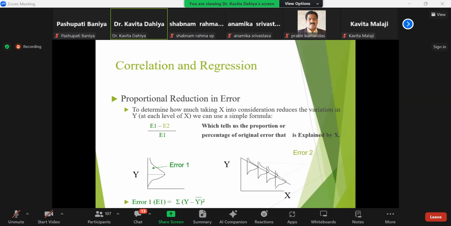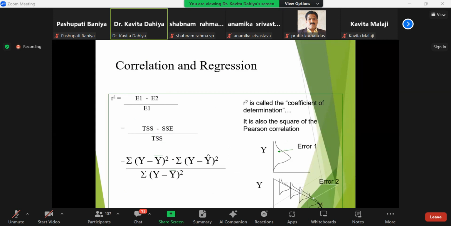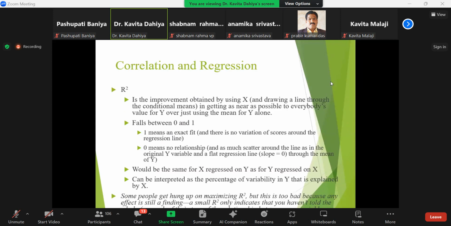The reduction in error is not a big deal. These are formulas you are well aware of from your statistical analysis. R square is the improvement obtained by using the x value to get as near as possible to the actual value of y, over just using the mean value of y alone. It falls between 0 and 1, where 1 represents an exact fit and 0 represents no relationship.